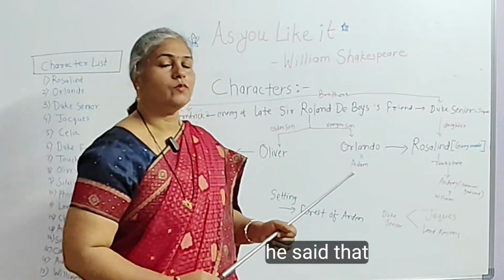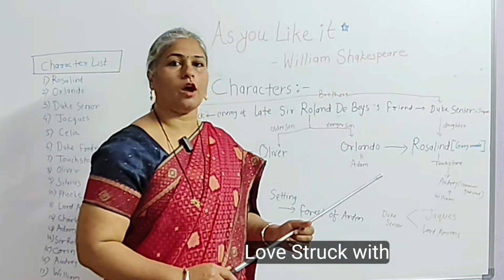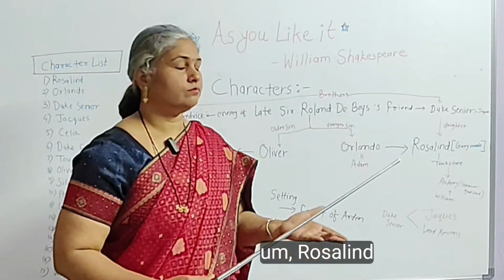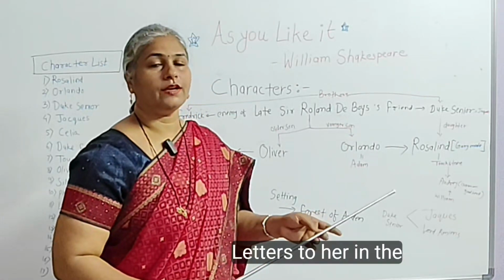Orlando was love-struck with Rosalind, and he writes love letters to her.